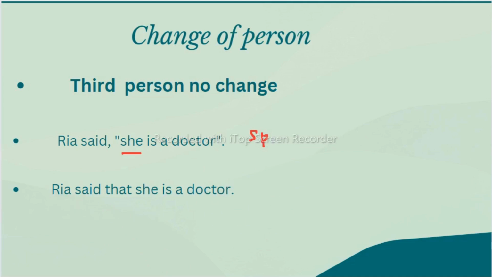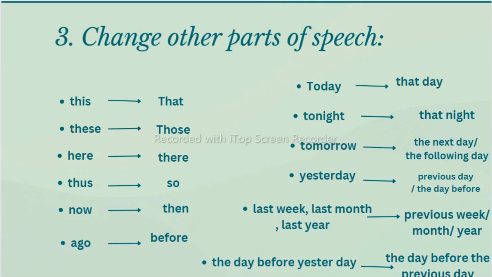The last general rule is change of other parts of speech. Now, if you find in indirect speech, this you should change to that. These change to those, here, there, thus change to so, now change to then, ago, before. You should take a screenshot of it, or you can write down all this. Today change to that day, tonight change to that night, tomorrow, the next day or the following day. Yesterday, the previous day or the day before. Last week changes to previous week. Last month, previous month. Last year, previous year. The day before yesterday, the day before, the previous day.